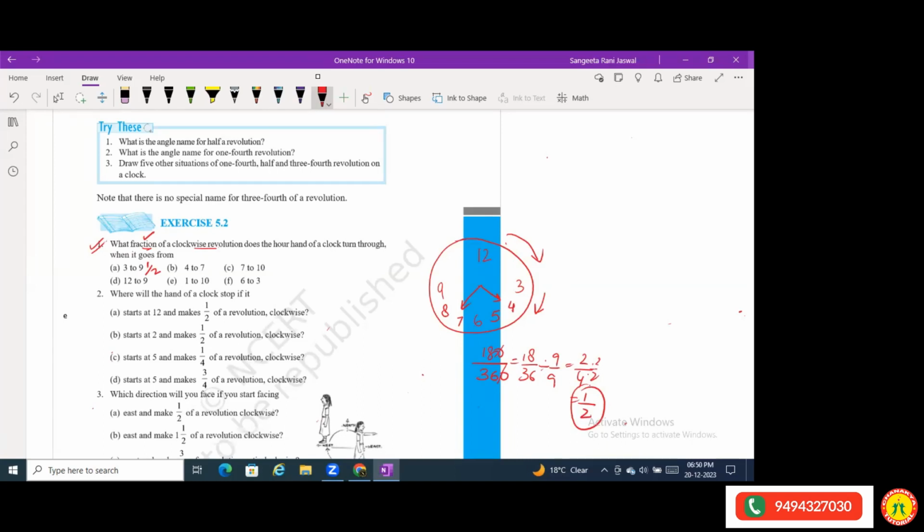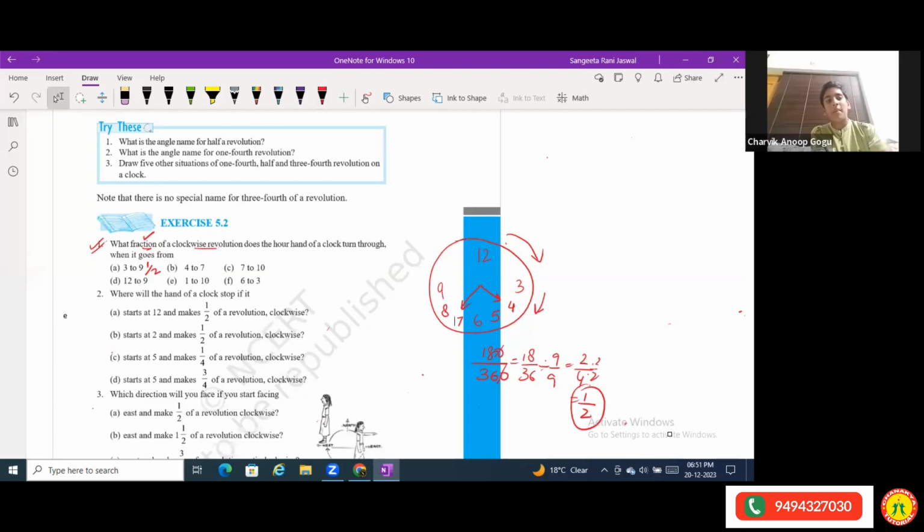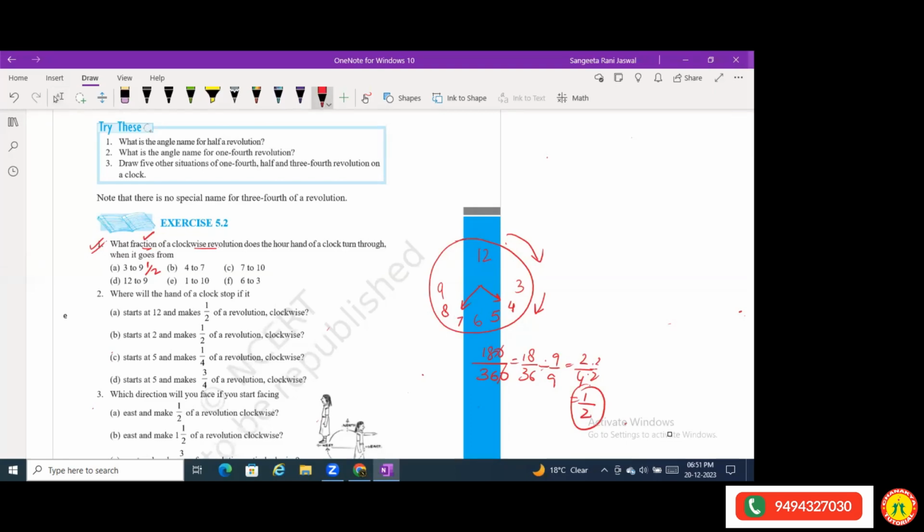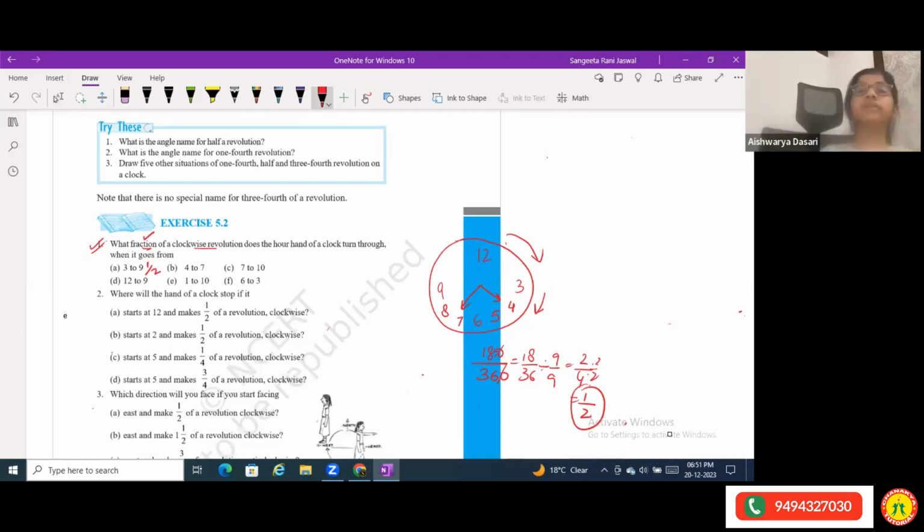Where is Mr. Ridesh? Ma'am, he left. Can't see Mr. Ridesh. Ridesh must have left. Aishwarya, you tell me the answer. Ma'am, I'm not getting it. Okay. Aishwarya, tell me the answer if you've got it. Yes, ma'am.